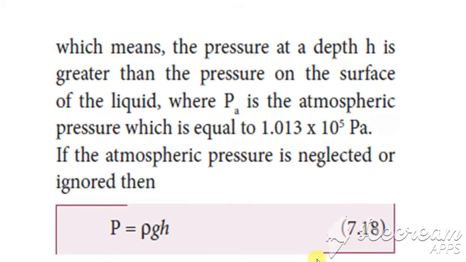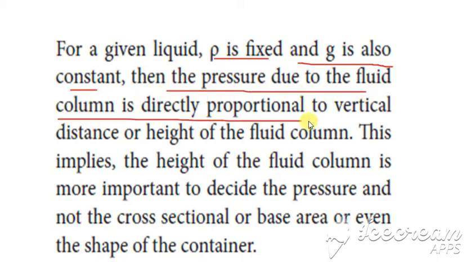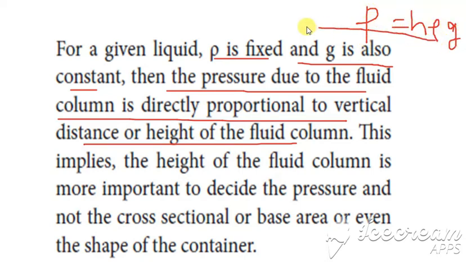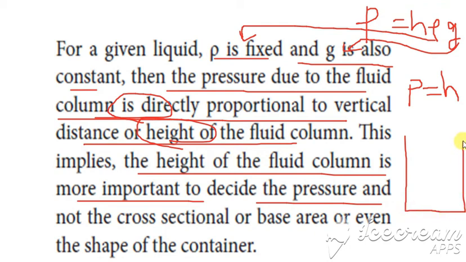H rho into g. Yes, and for a given liquid, rho is fixed and g is also fixed, and hence the pressure depends only on what? The height, because what is the formula? P is equal to h rho g. Rho is what? Density, that is always fixed. G is what? Gravity, that is always fixed. So it depends only on what? Height. So the pressure is directly proportional to only the height. This implies that the height of the column is more important to decide the pressure. So at what height we are placing, that is very important to determine the pressure of any fluid. Clear with this?